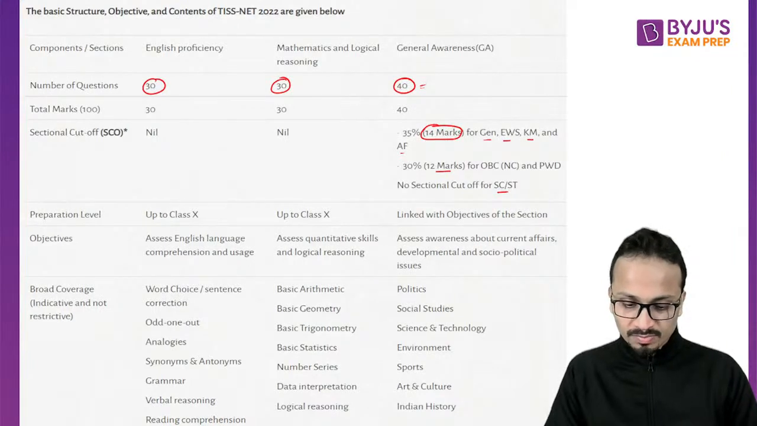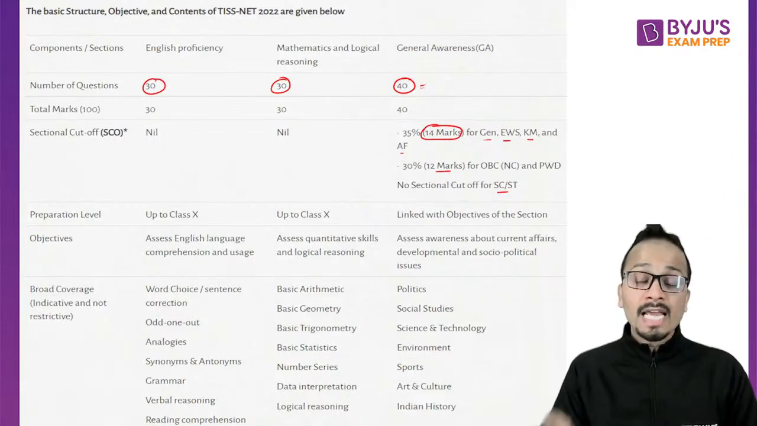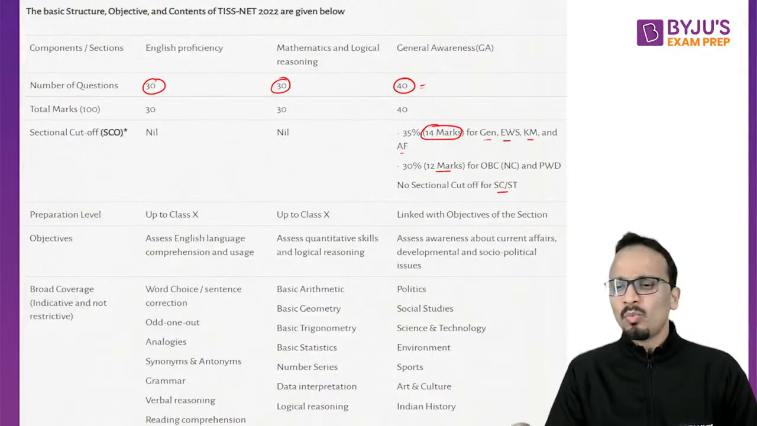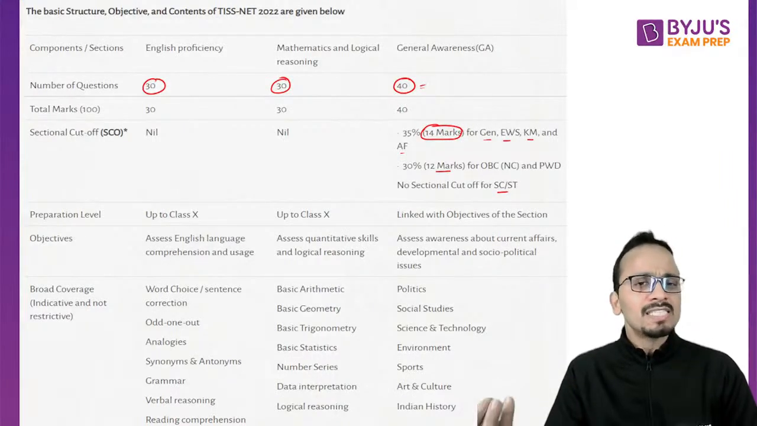Anushka, good afternoon. Erar asks, should we mark all the questions whether I know or not? Yes, Erar. I'll also be discussing these particular points when I'll be conducting a strategy session.